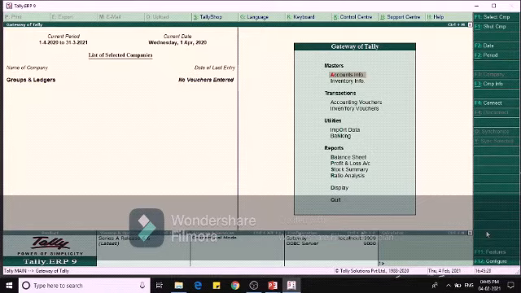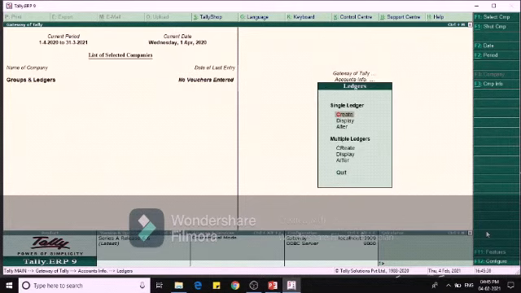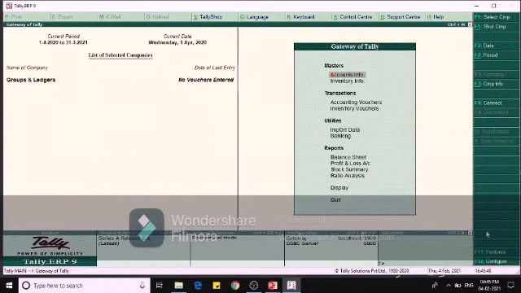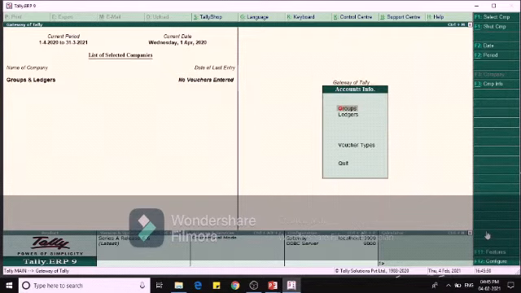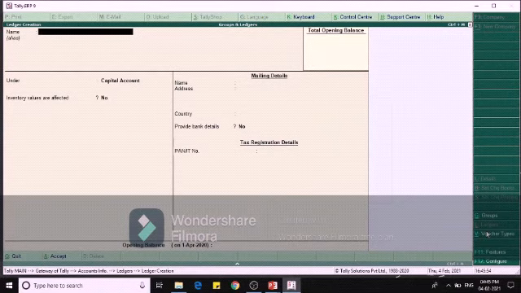So we can reach it through Accounts Info, Ledger, and Create Single Ledger, or else we can come here by pressing ALC. Okay, it is the shortcut: A for Accounts Info, L for Ledgers, C for Create. By this we can create the ledger.